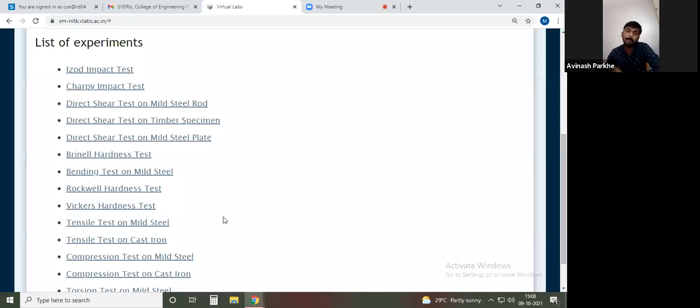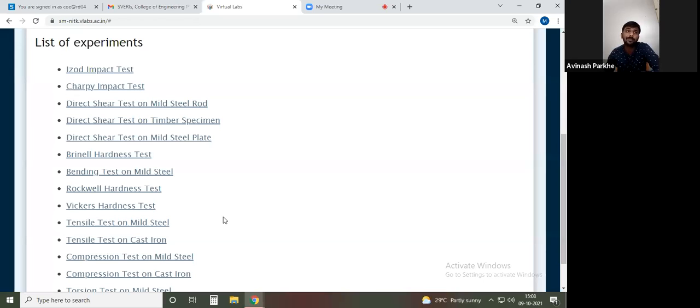But how is it to be checked? By using the theoretical formulas, it is possible. We have the standard torsion formula, the bending stress formula, and the shear stress formula. By putting in the given data, I can easily do the theoretical calculation. But practically, how those experiments will be conducted, we are going to check in this virtual lab of the mechanics of material, or the strength of material. Initially, we will focus on some of the basic testing.